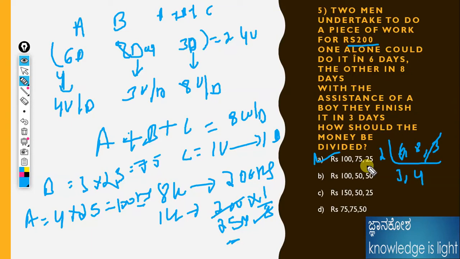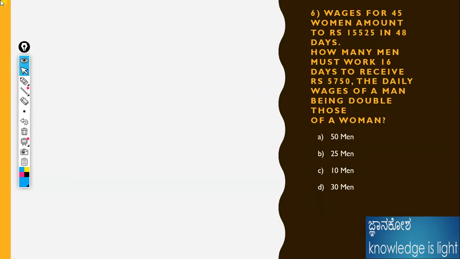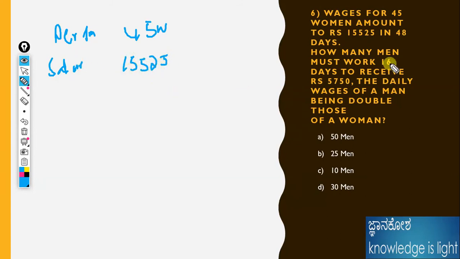Okay, the wages of 45 women. Wages means salary. How many persons are there? 45 women are present. For the rupees, which means salary, the salary is 15,525. Fine. In 48 days, days is also given: 48. Fine. How many men must work for 16 days? Okay, 16 days is there. The question is asking for 16 days.